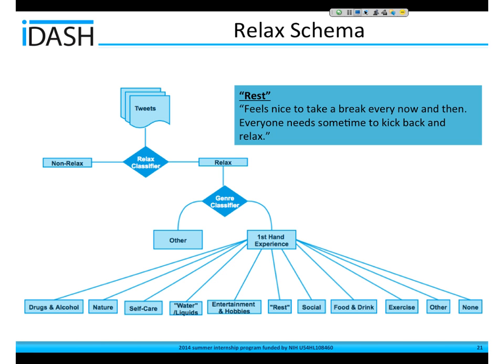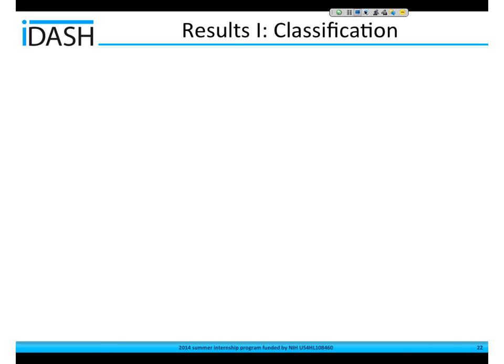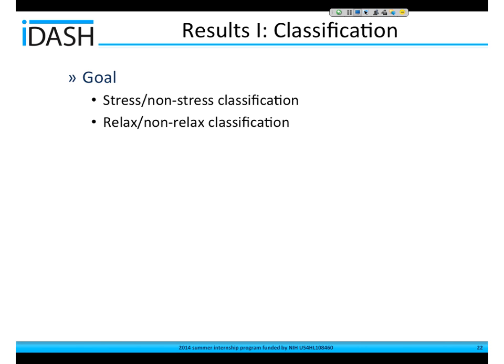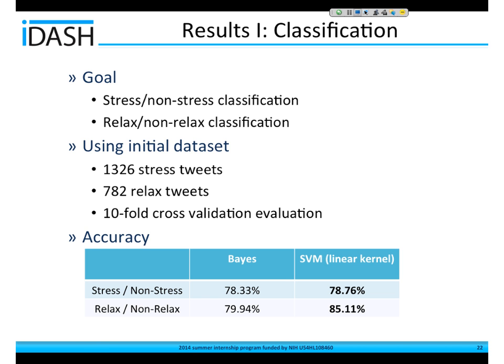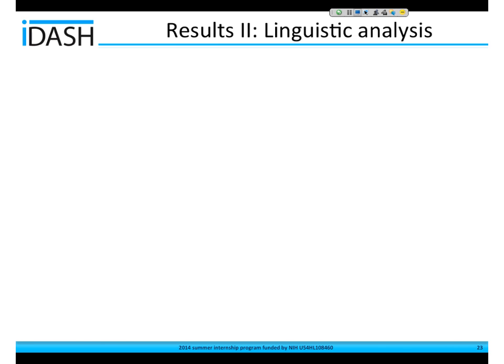Okay, so those are the schemas, and now I'm going to move on to the classification results. So we had the goal of classifying the stress and non-stress tweets and also classifying between the relaxed and non-relaxed tweets. So we used the initial data set. Again, we had 1,326 stress tweets and 782 relaxed tweets, and we used a 10-fold cross-validation evaluation. And we actually had extremely high accuracy with the SVM classifier. So we are going to be using this, and I'll talk about it in a future data set we're applying it to. And then also some linguistic analysis. So this is where we're kind of developing our annotation guidelines right now.